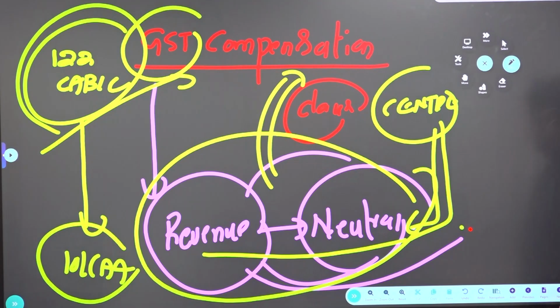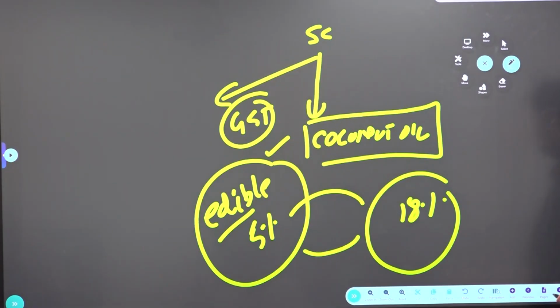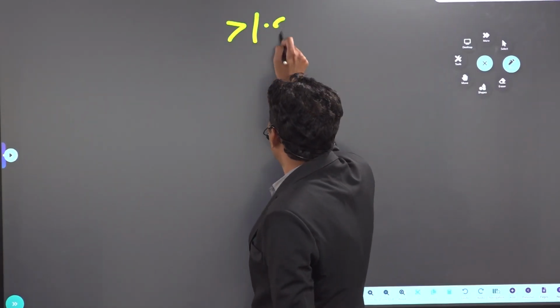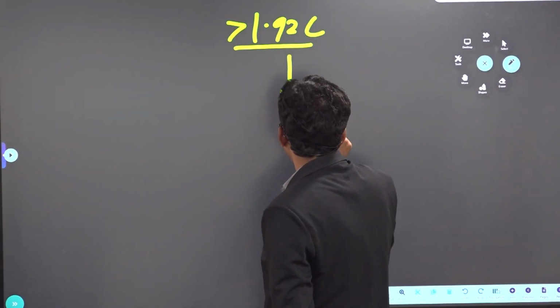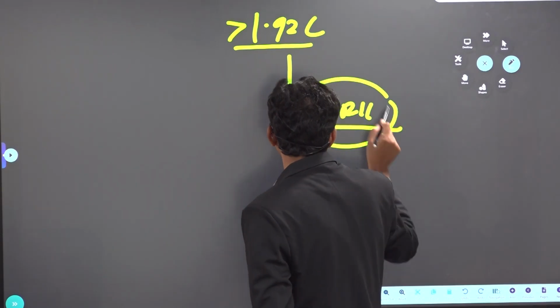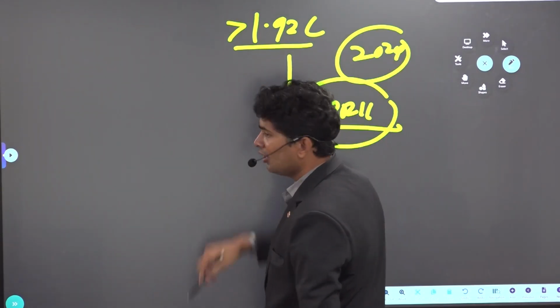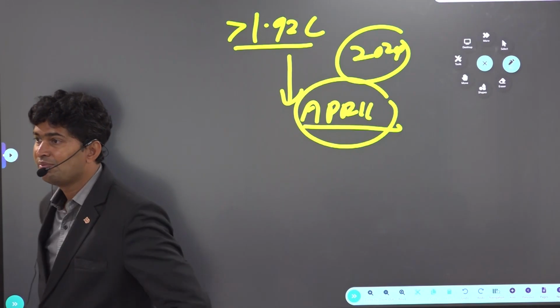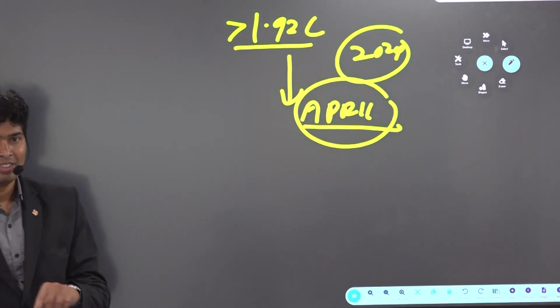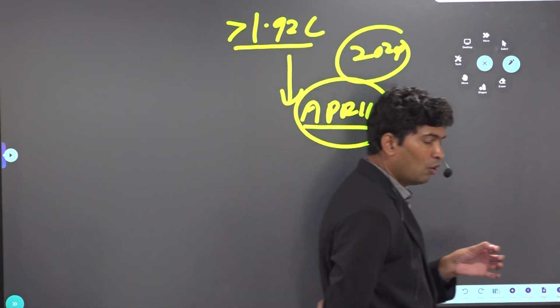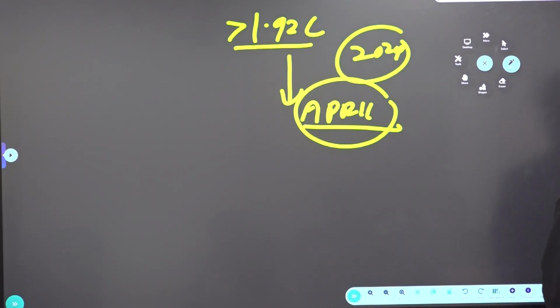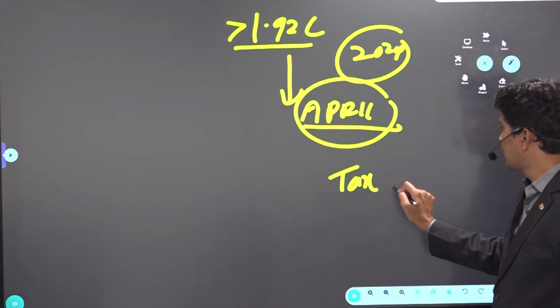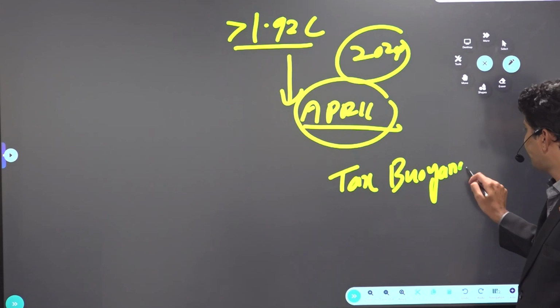And GST buoyancy is more, and for the first time, single month GST collections crossed more than 1.92 lakh crore in April month. For the first time, since implementation of GST in 2017, in a single month, GST collections crossed more than 1.92 lakh crore. So tax buoyancy is more in GST. What do you mean by buoyancy? Tax buoyancy, GST buoyancy. Any idea?